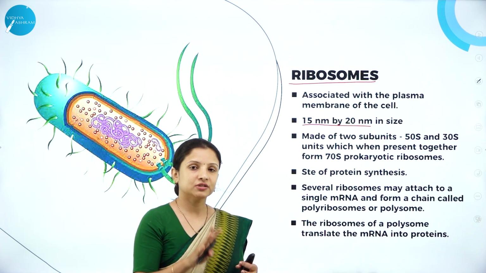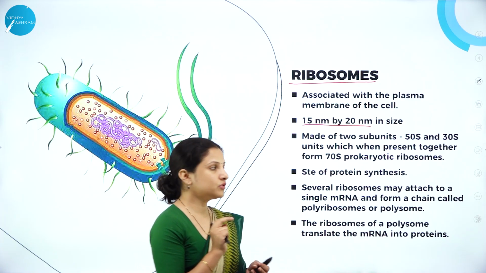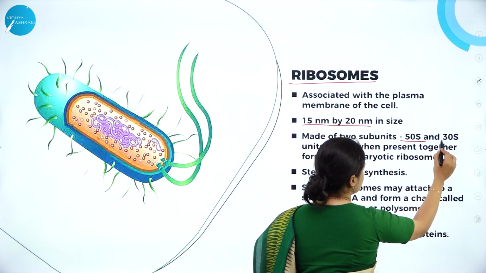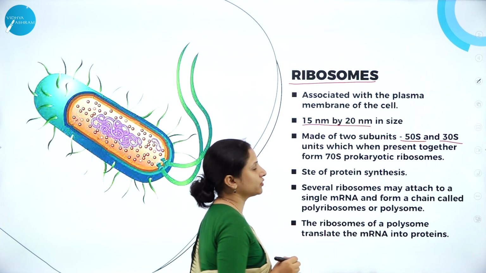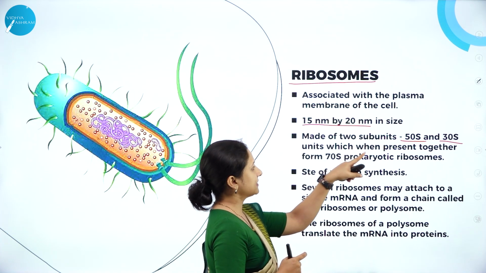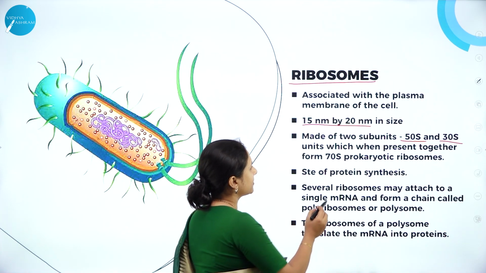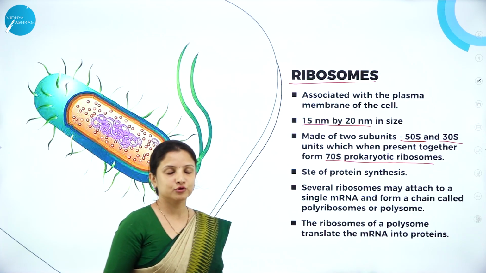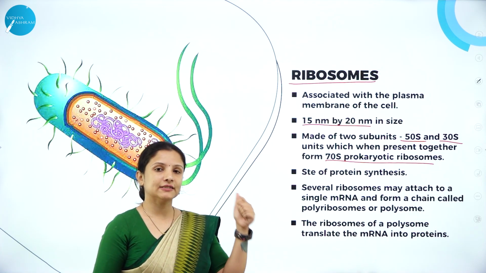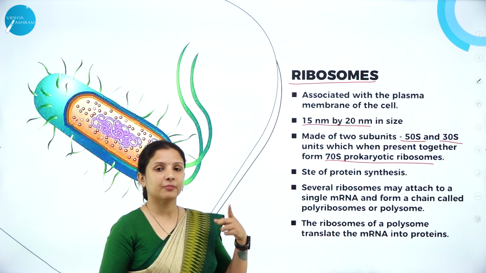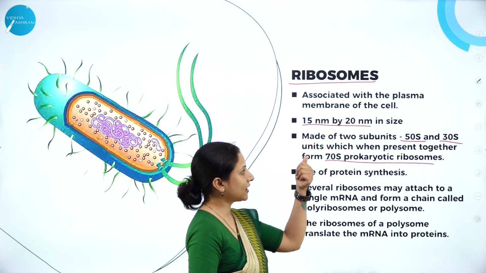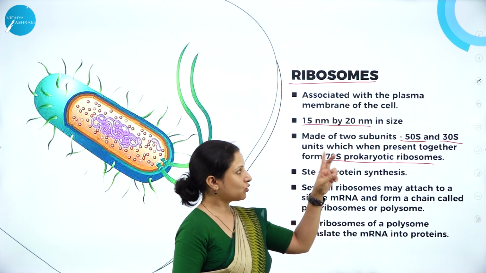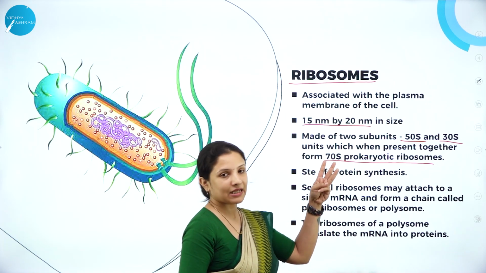In prokaryotes, the ribosome is made up of two subunits, that is a 50S, which is a larger subunit, and a smaller subunit, 30S. So 50S and 30S subunits together, they have 70S ribosomes. So what is the ribosome in a prokaryotic cell? It is a 70S ribosome which is made up of a larger subunit, that is 50S, and a smaller subunit, that is 30S. So don't think 50 plus 30 it is 80.